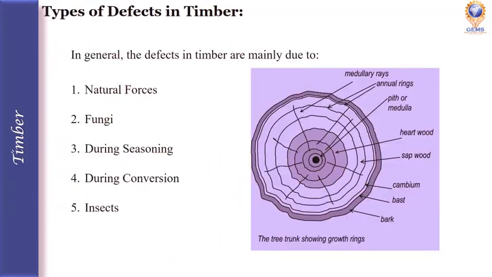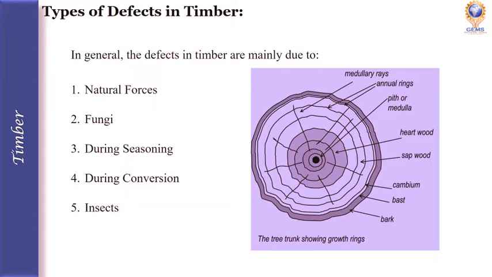Next, what are the types of defects in timber. In general, the defects in timber are mainly due to natural forces, fungi, seasoning, conversion, and insects. In this video, we are going to cover the first two defects, that is natural forces and fungi. The remaining three will be in the upcoming videos.